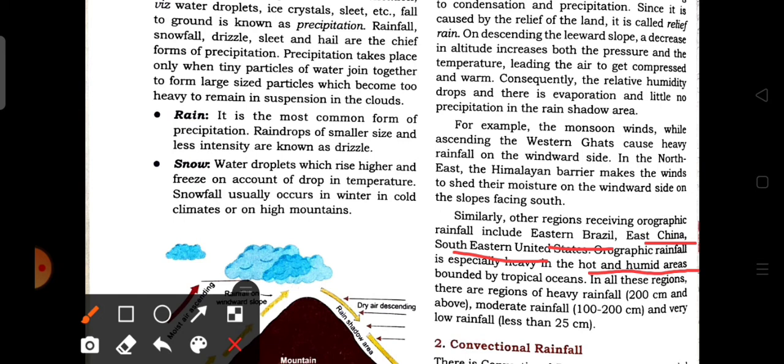So in the hot and humid areas mainly, the warm air gets heated and rises to higher altitudes. In all these regions, there are regions of heavy rainfall of about 200 centimeters and above, moderate rainfall of 100 to 200 centimeters, and very low rainfall of less than 25 centimeters.